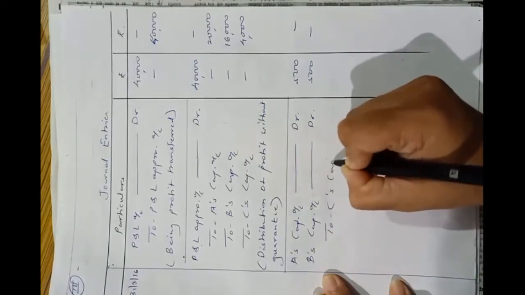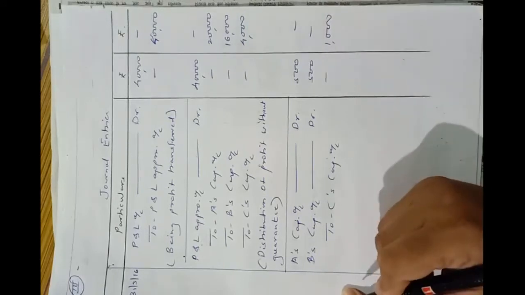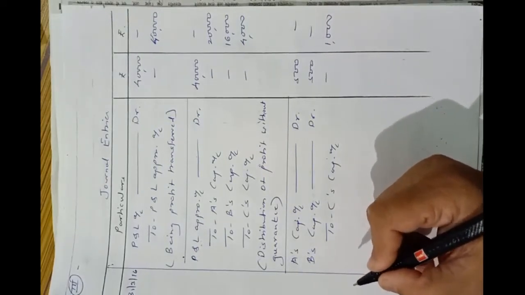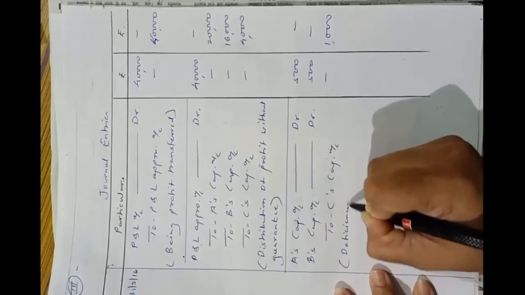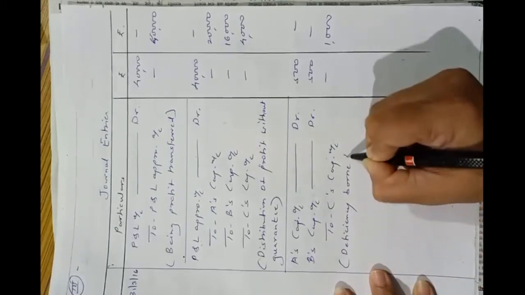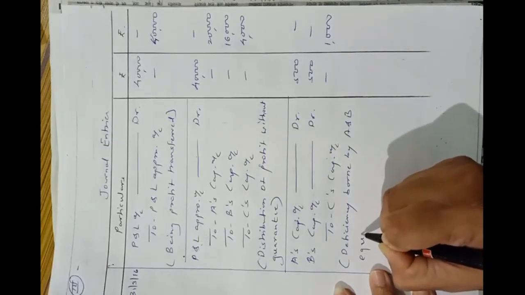C's capital account will be credited because he is getting the amount of rupees 1,000. Okay, so narration: deficiency borne by A and B equally.